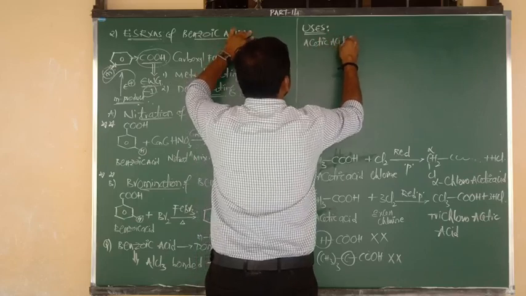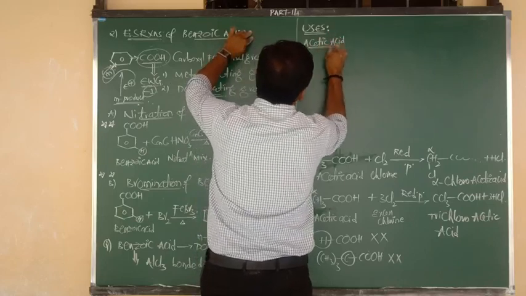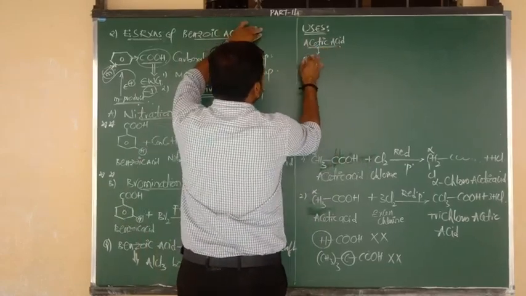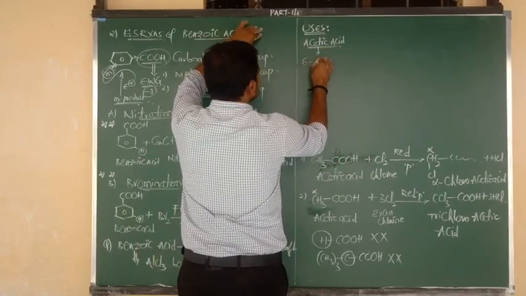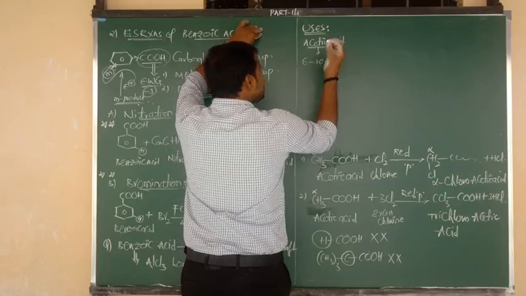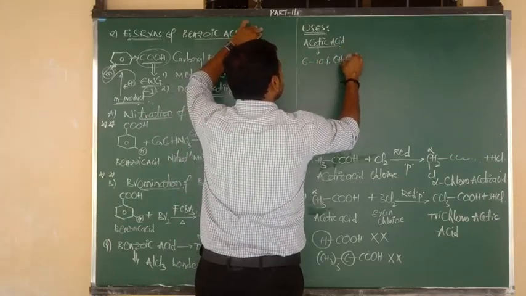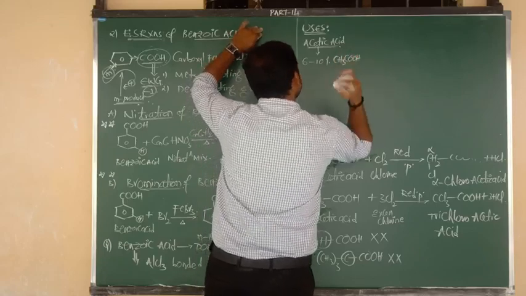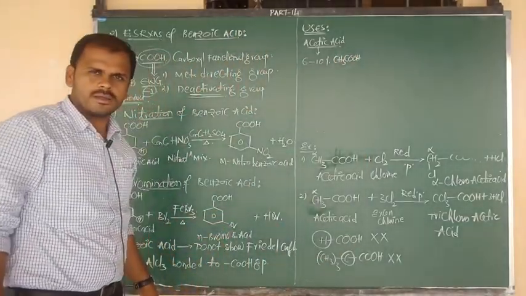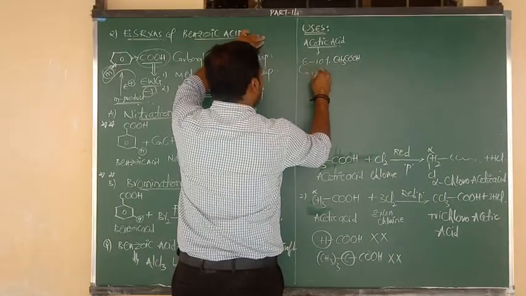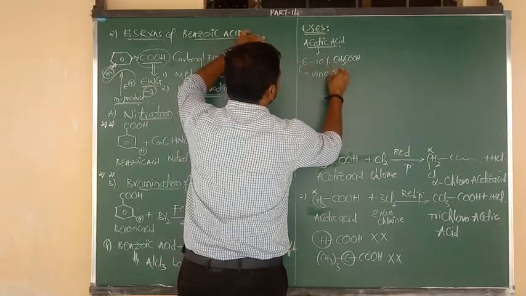Acetic acid is very important. It acts as vinegar. How much percentage? 6 to 10% of acetic acid, that is 6 to 10% of CH3COOH, is used as vinegar.